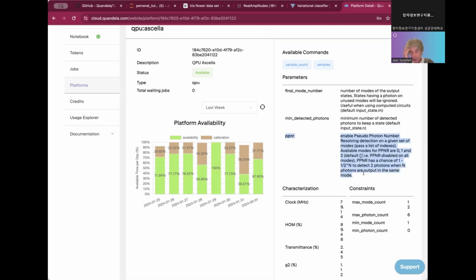the platform, where the modes 0, 1 and 2, so there are 3 modes, give you access to a physical pseudo PNR. How it works is that after your photonic chip, there is a physical beam splitter, and each of the 3 first output modes is connected to 2 detectors and not only one, so that we have the ability to detect 0, 1 or more photons with a probability of 50%.